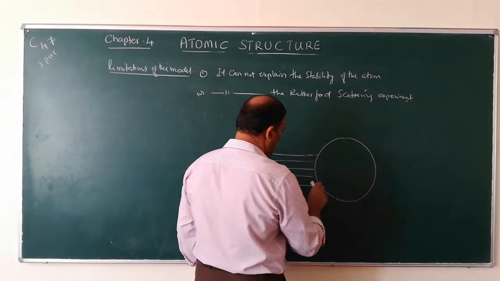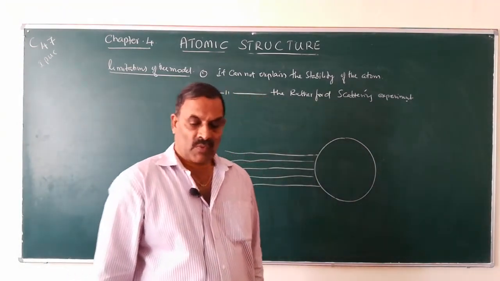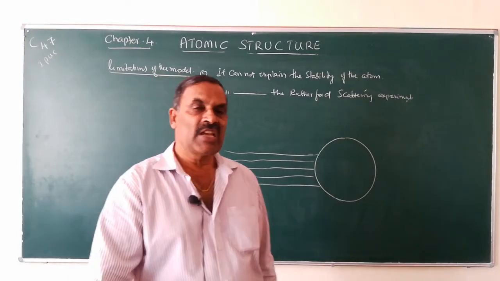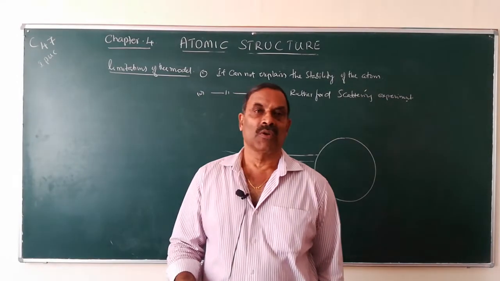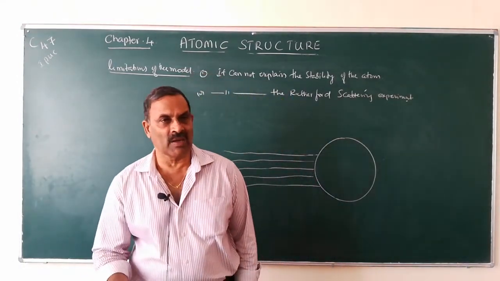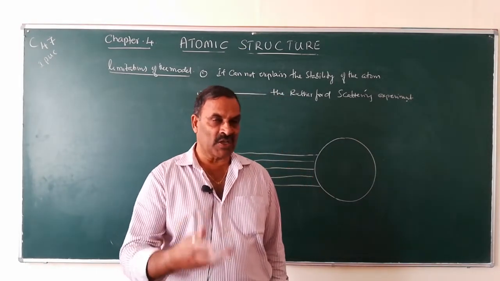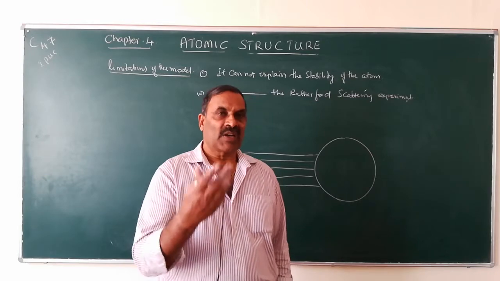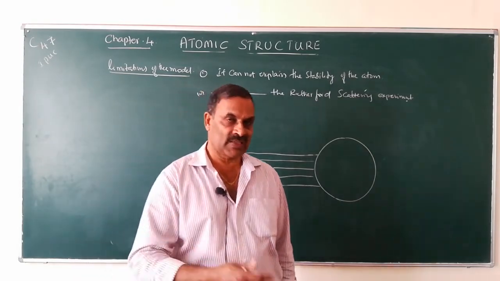So you know what are alpha rays, beta rays, gamma rays. These are the radiations which are emitting from radioactive substances, for example, radium, uranium, etc. They emit spontaneously some invisible rays called radioactive rays.